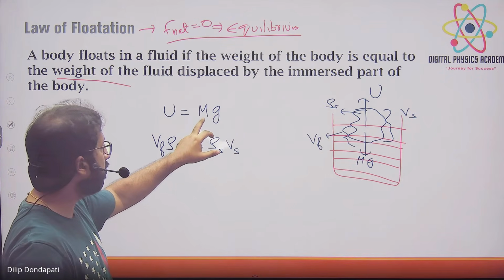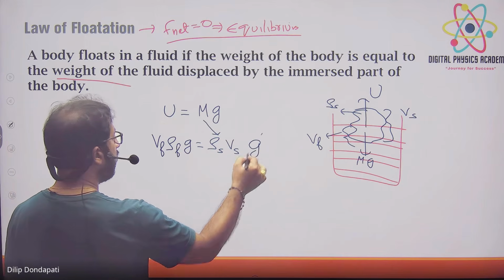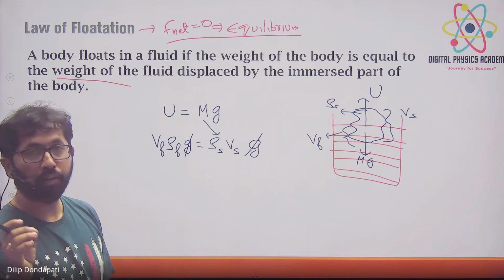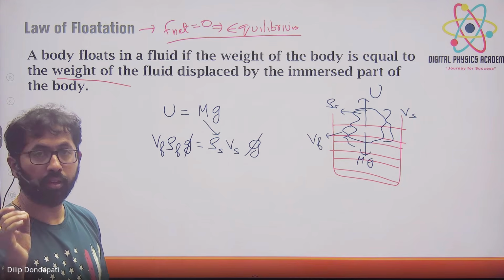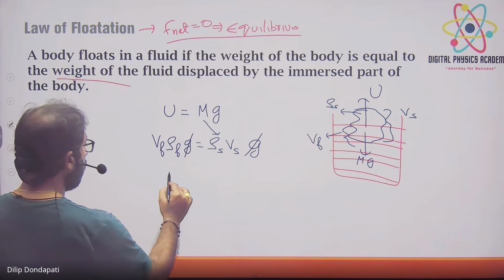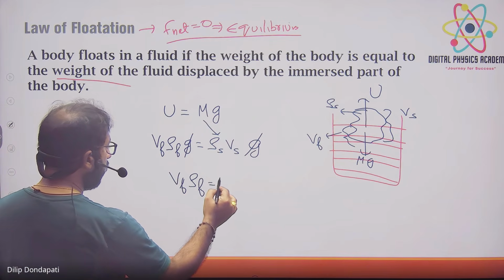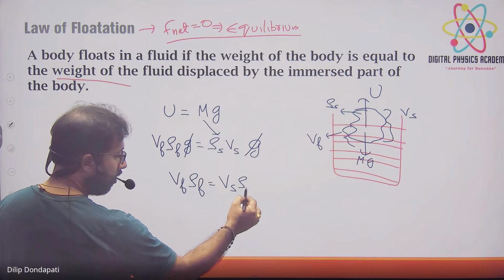Density into volume is nothing but mass, right? Into g. So g cancels. Finally you get a formula, and you will have to learn that formula. In flotation, always use this formula: Vf into rho f is equal to Vs into rho s.